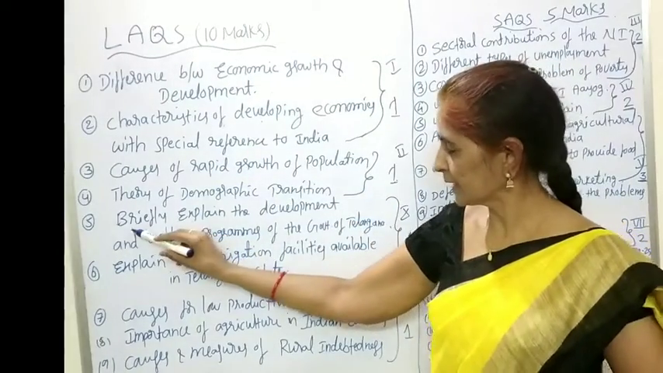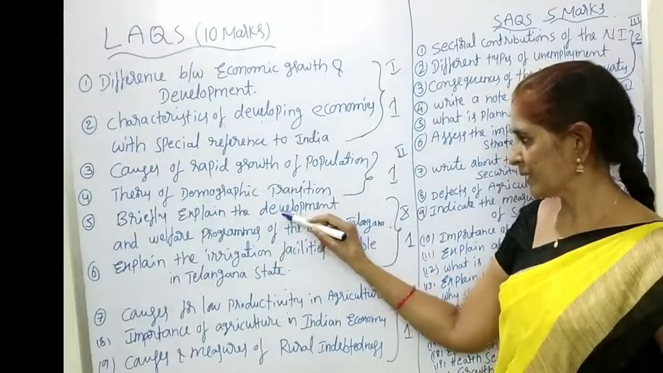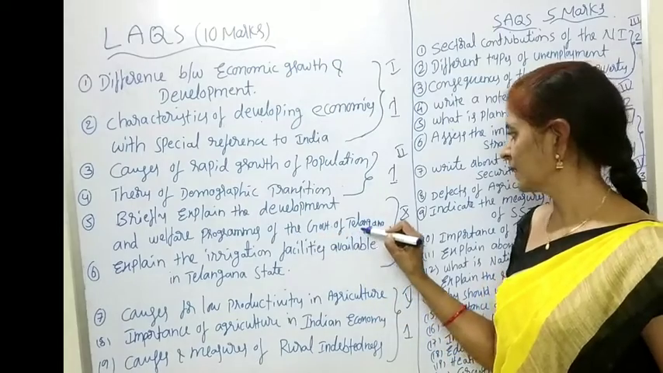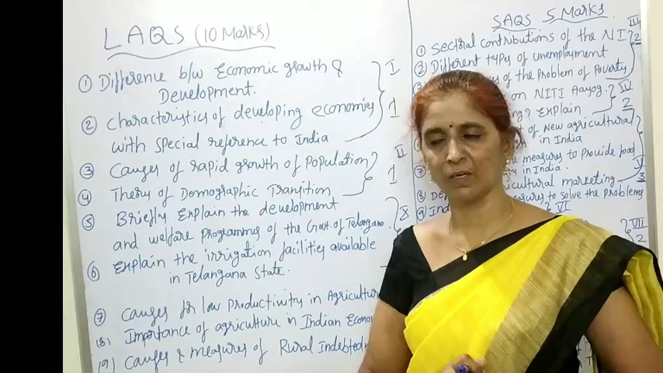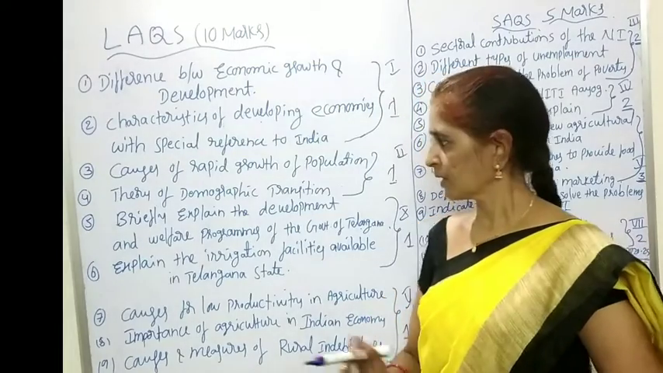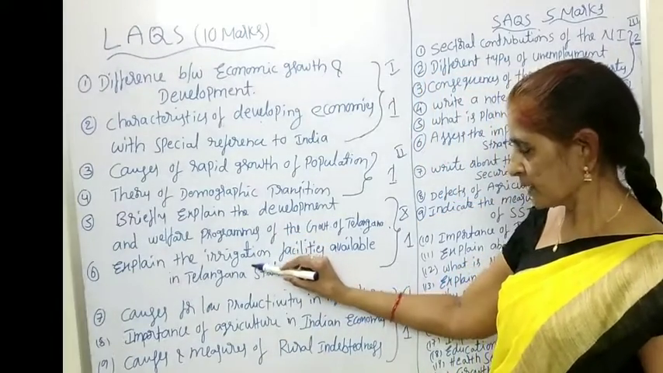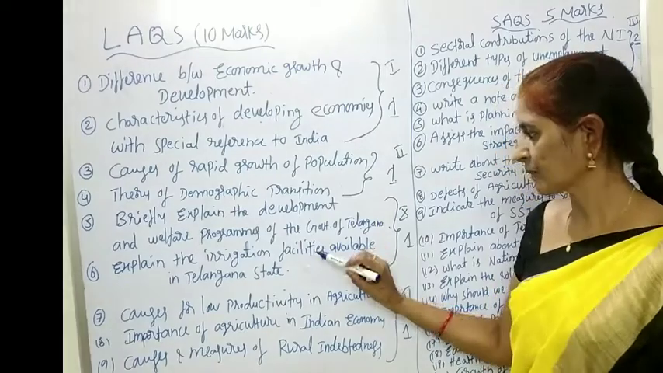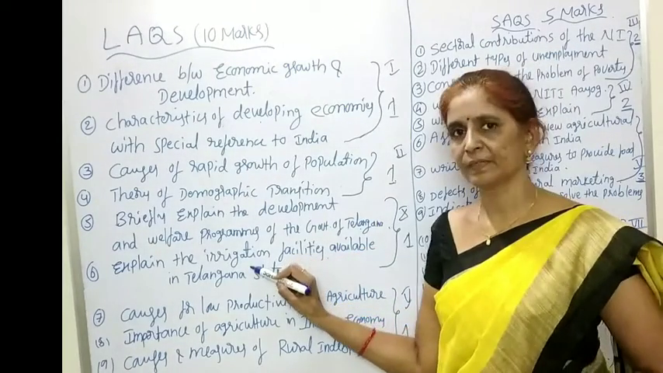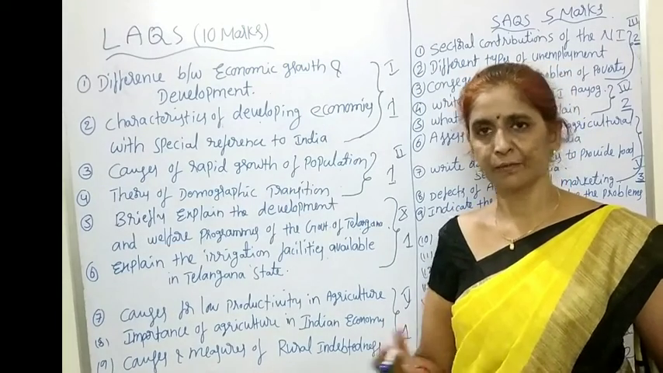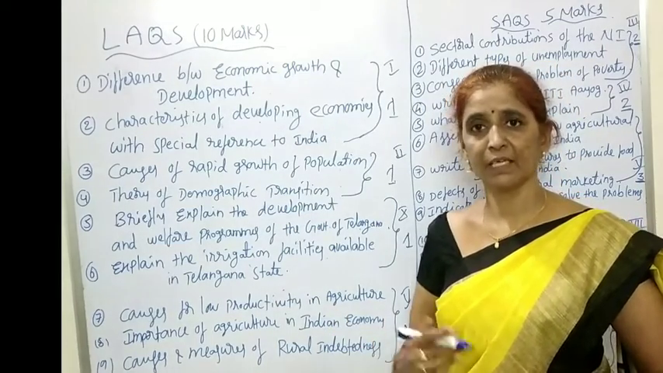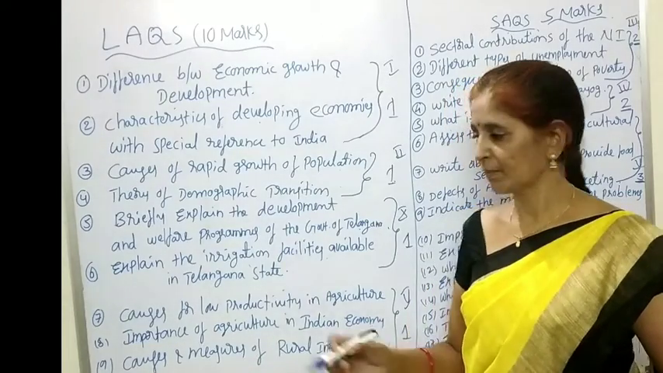And next, from the 10th unit, briefly explain the development and welfare programs of the government of Telangana. Write any 10 welfare programs of the government of Telangana. Next, explain the irrigation facilities. While presenting the irrigation facilities, on the Godavari river basin any 5, on the Krishna river basin any 5 projects,